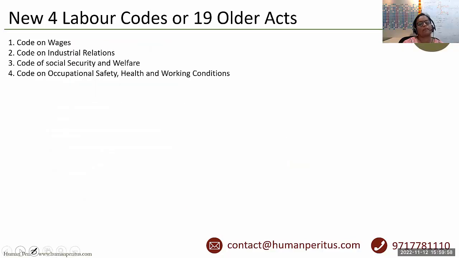Now, the next question which needs to be addressed is whether we go for covering the new 4 labor codes or we should stick to the older acts, 19 older acts, which I had just shown you before this slide. Okay, so the code on wages, we know, came in 2019, and the rest of the 3 codes, the code on IR, the code on social security and welfare, and the OSH code, came in 2020. Okay, so our suggestion, based on our analysis only, is that we should proceed with the older acts only.